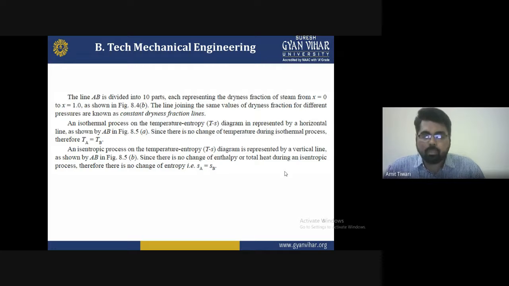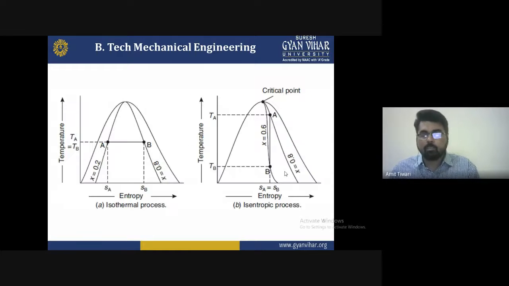The temperature will change from TA to TB, and the dryness fraction will also change, but the entropy is constant from point A to B because it is an isentropic process.